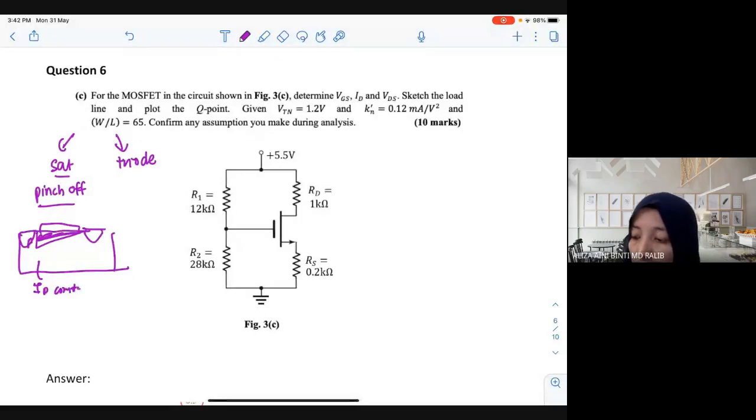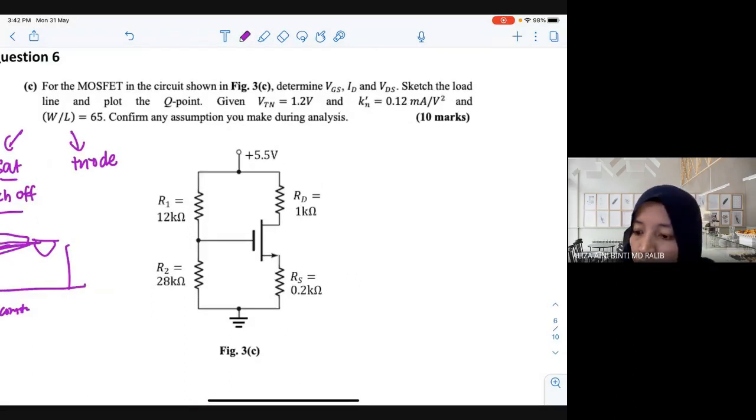Okay. So when you want to solve, this is the first example of your DC analysis. You have all watched the video, right? I hope so. If you look at the examples, they will always say to confirm any assumption you make during analysis. So this is the common statement inside your final.